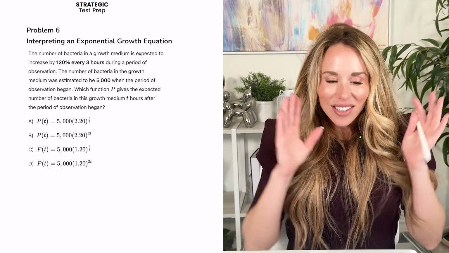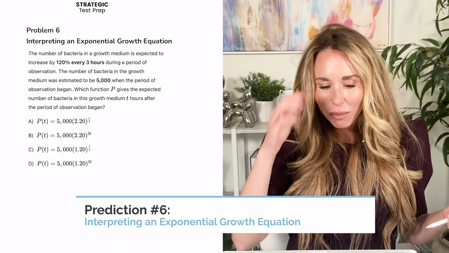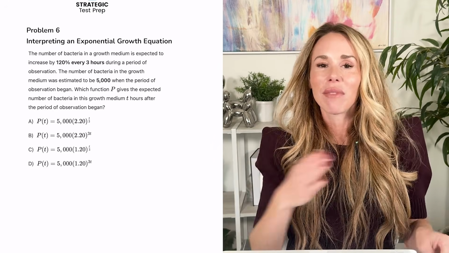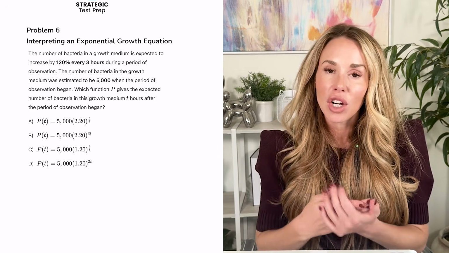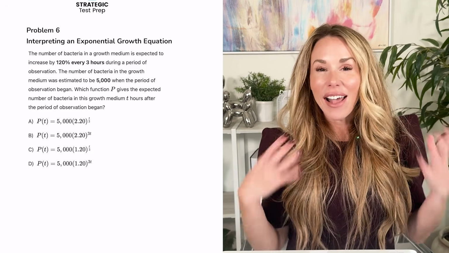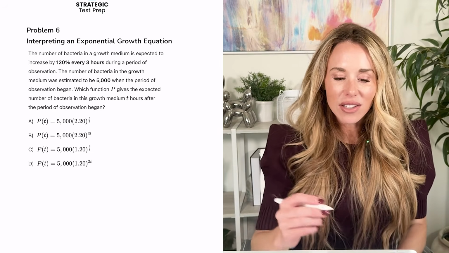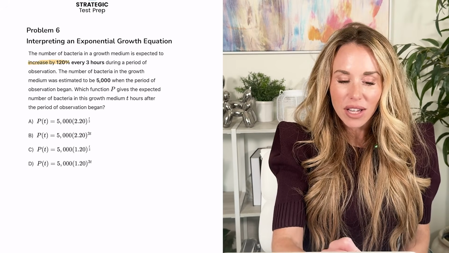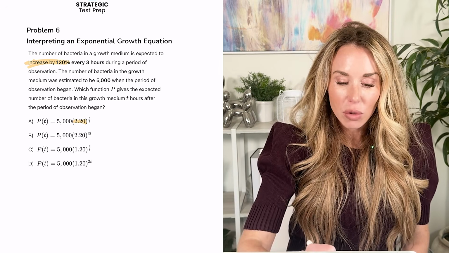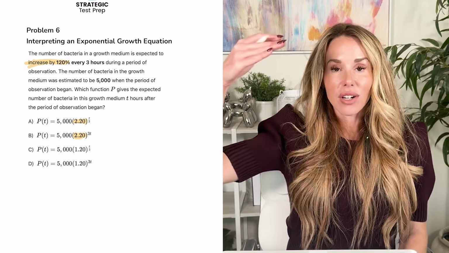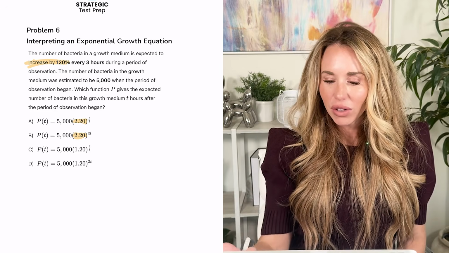All right, my 6th problem is another interpreting an exponential growth equation, but it deals this time not with using Desmos, but with just looking at it conceptually and being able to determine what the proper exponent needs to be based on the wording. So essentially, it says it increases by 120%. So we do want a value that's 2.2, because remember, if it's an increase of 120%, we're adding it on to 100%. So we really have 220%.